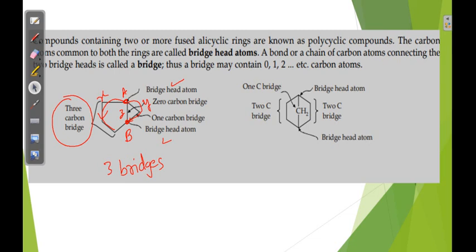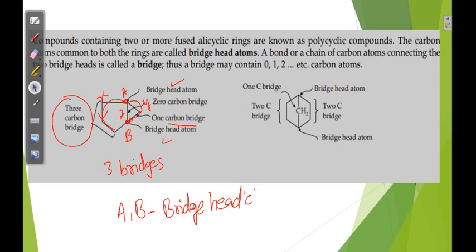In the Y bridge, only one carbon is there. In the Z bridge, zero carbons. What about A comma B? A comma B are bridged head carbons. Okay, the remaining ones are bridge carbons.